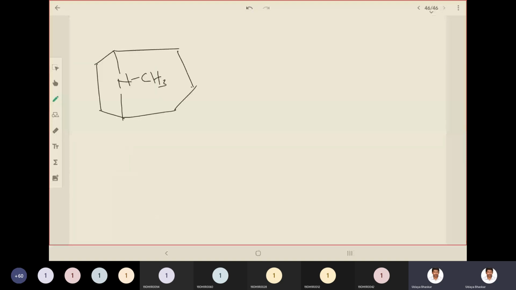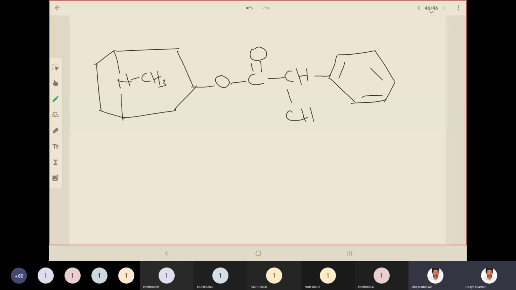Now it will have O, C double bond O, CH, and a phenyl group attached terminally, and it will have CH2OH. So this is the structure of atropine. This is the structure of atropine.